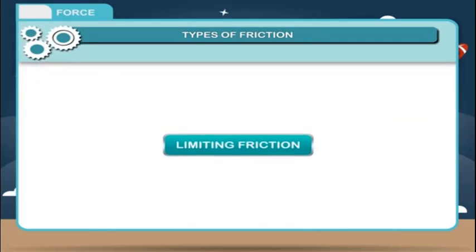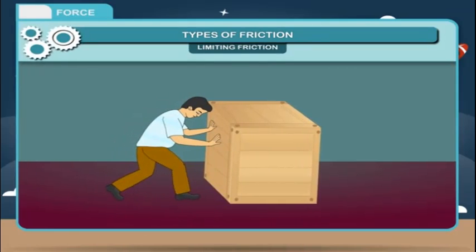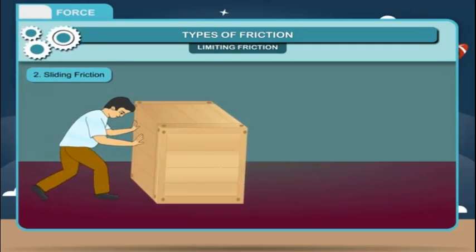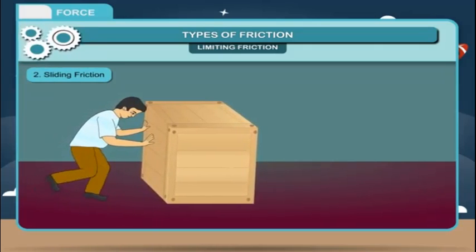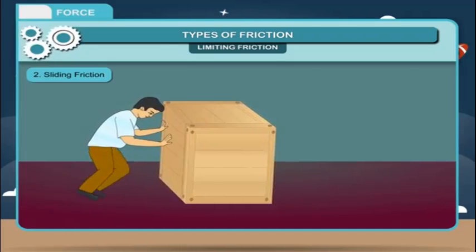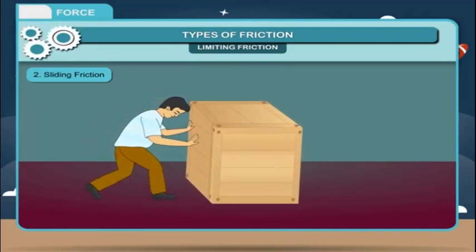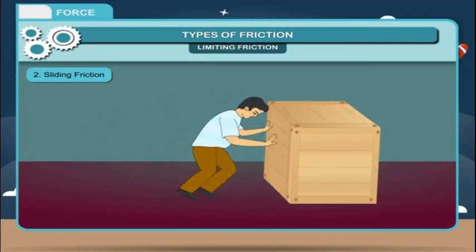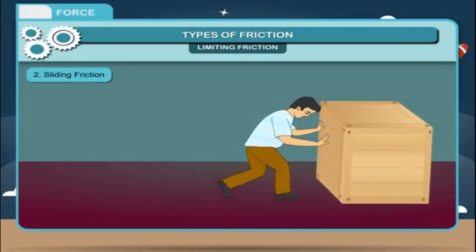Limiting friction. The force of friction which acts when a body just starts sliding on the surface is called limiting friction. Limiting friction depends on the nature of surfaces in contact with each other. 2. Sliding friction. When the external force exceeds the limiting friction, the body begins to move on the surface. This force of friction, when a body slides over the surface of another body, is called sliding friction.